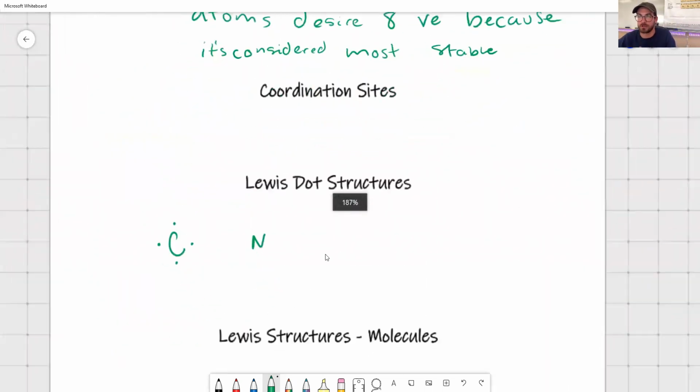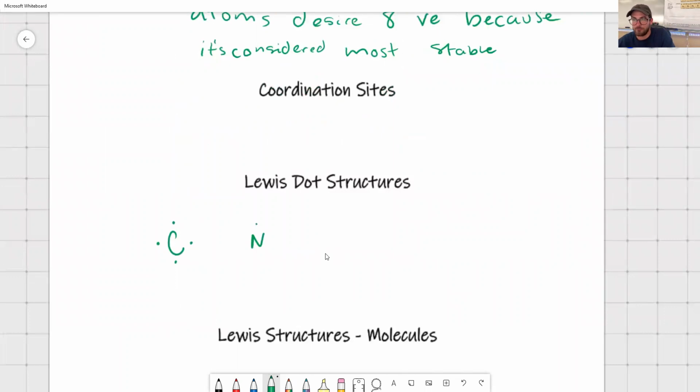So to draw the Lewis dot structure for nitrogen, you start by filling each of those coordination sites first, if you can. 1, 2, 3, 4, you can. Now you have an extra one. Where does that go? Then you start pairing. So that would be the appropriate Lewis dot structure for nitrogen because it has 5 valence electrons. You've shown it as 1, 2, 3, 4, 5. Let's keep going. Let's do another one for lithium.